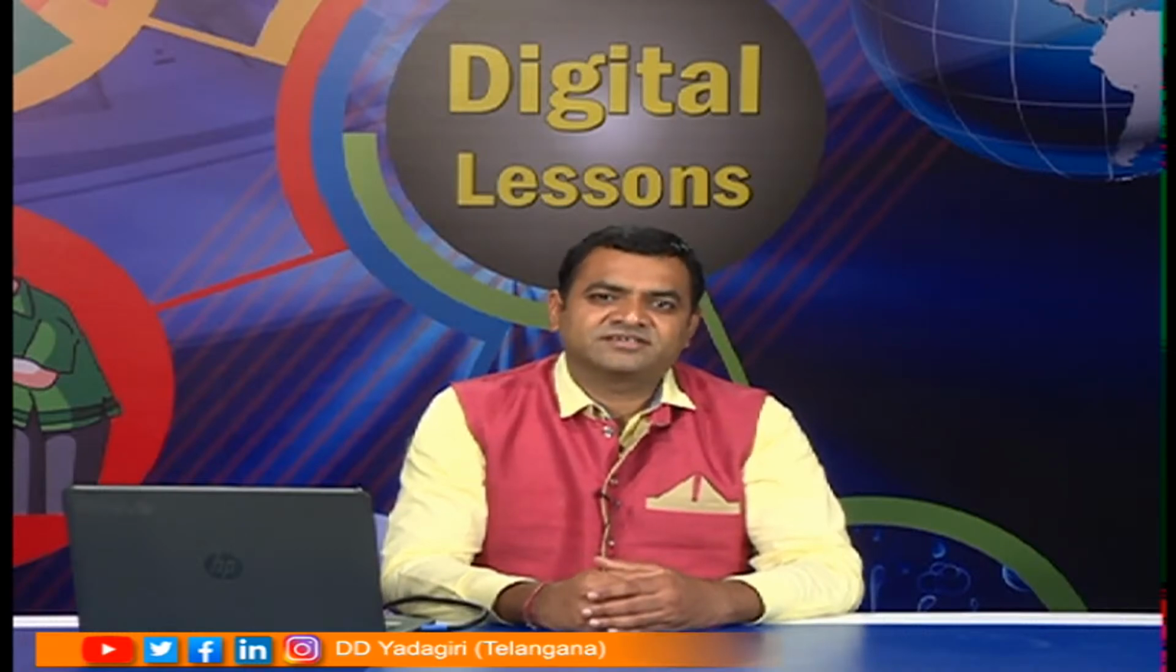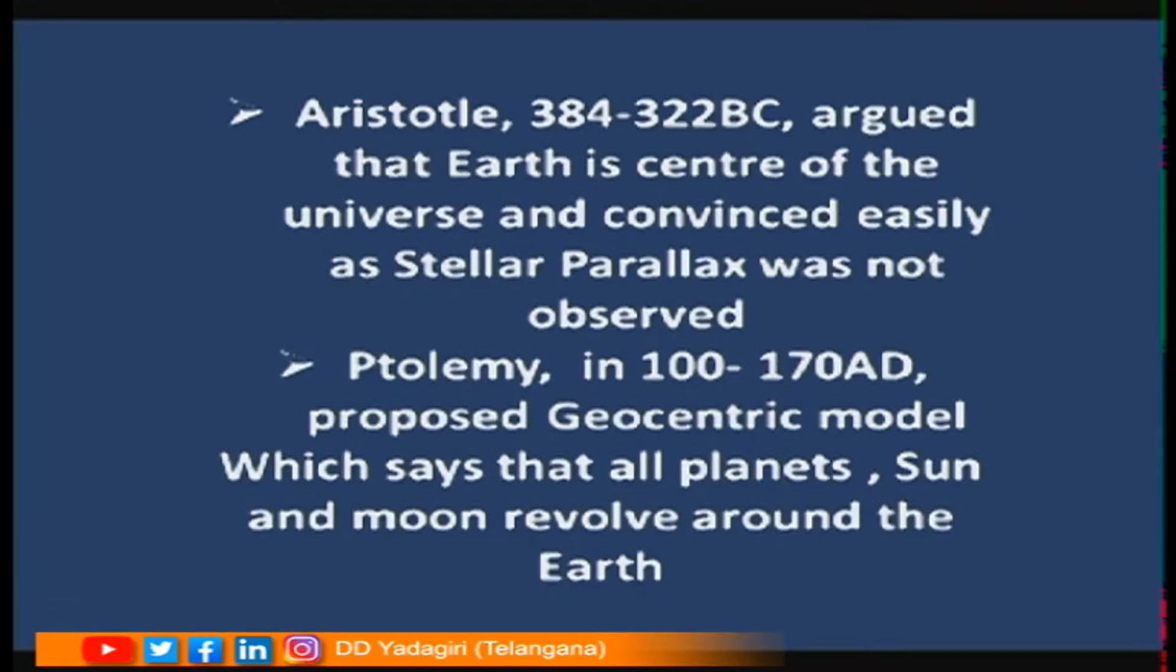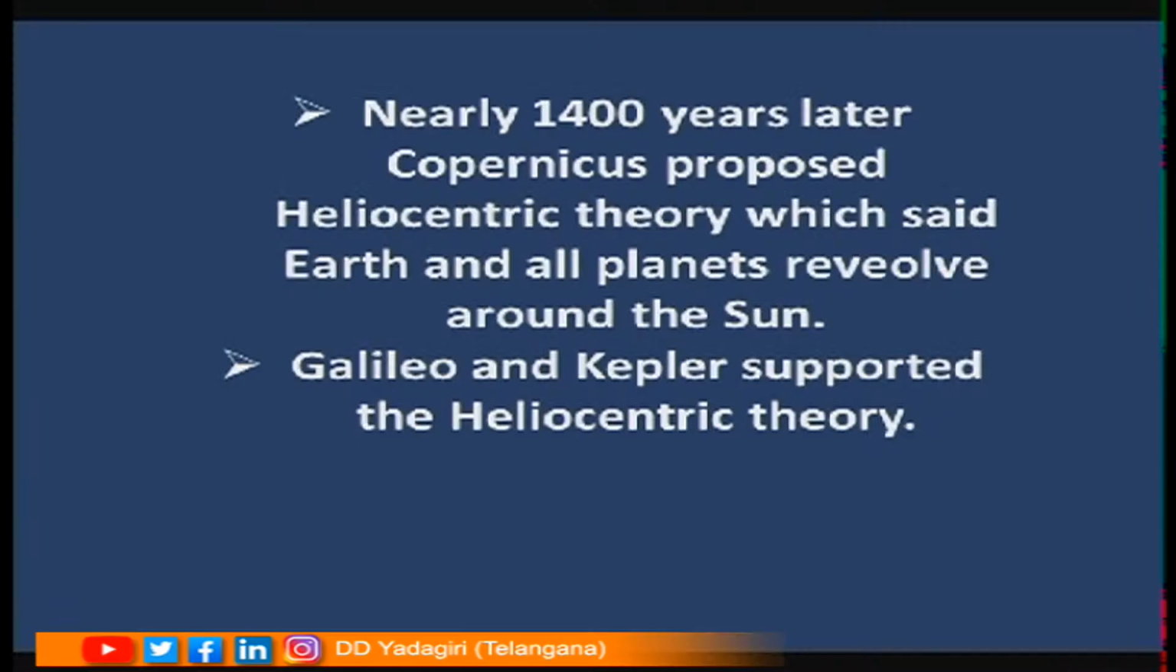Using Aristotle's theory, that is Earth is center of the universe, Ptolemy proposed the geocentric model which says that all planets, sun and moon revolve around the Earth. Nearly 1400 years this theory was believed, and later Copernicus proposed heliocentric theory which said Earth and all planets revolve around the sun. Galileo and Kepler supported the heliocentric theory.